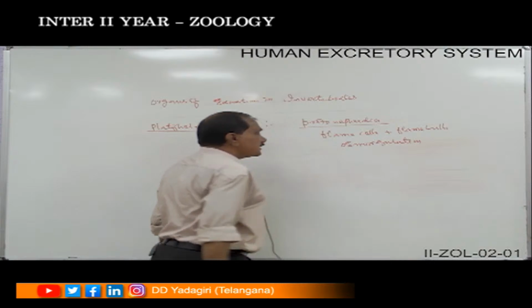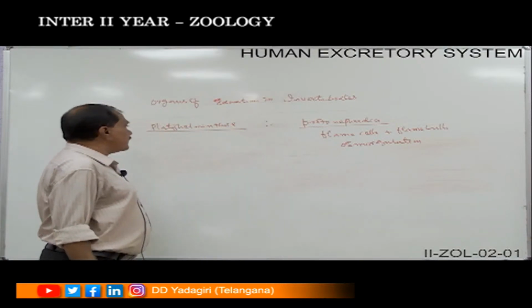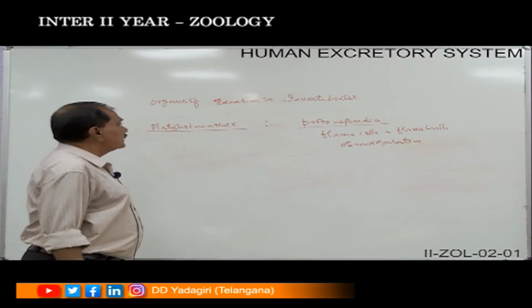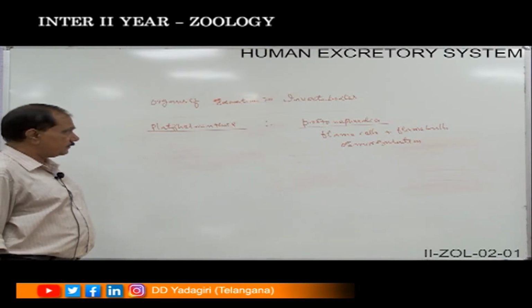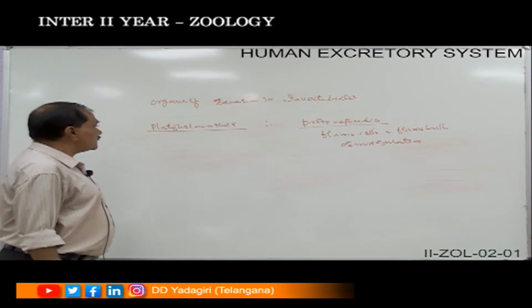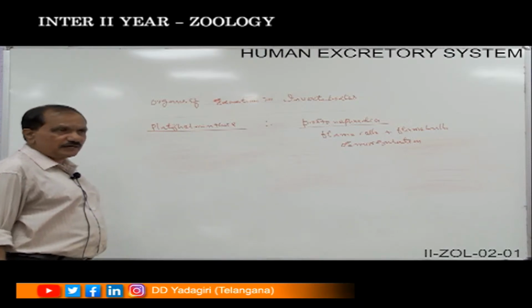So excretion and osmoregulation will be performed by the Platyhelminthes animals with the help of the Protonephridia, which are present in the form of the flame cells or the flame bulbs, which are not only helpful for the excretion but also helpful for the osmoregulation.